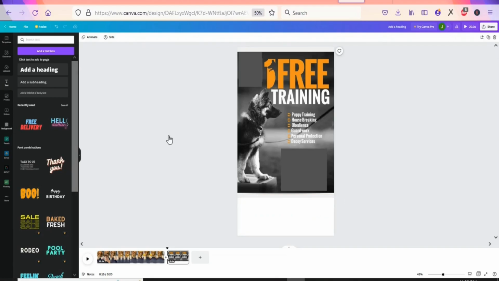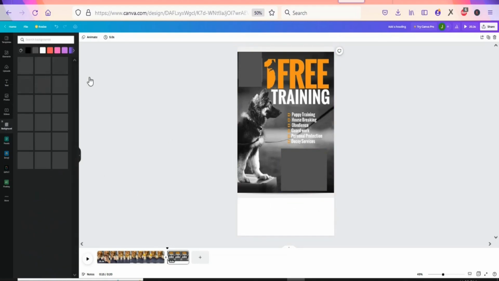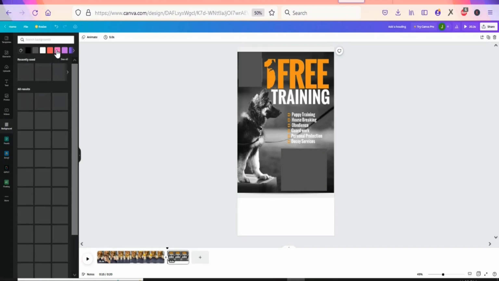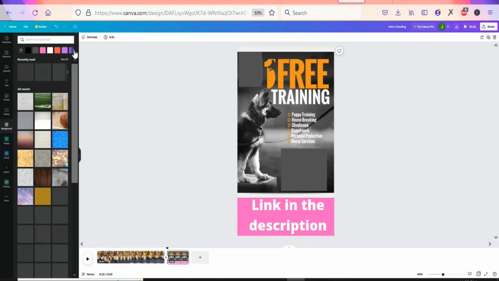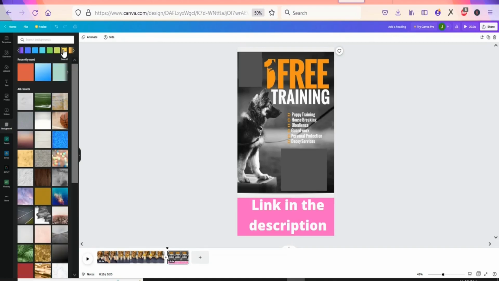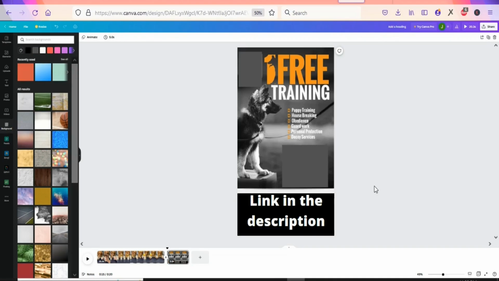So what you are going to do is change the color of the background. To change the color of the background, just come right here, click on background. Once you click on background, you are going to select any of these colors. So just select this one right here. You can see, select anything that makes the call to action stand out. So just select any of them. So I'm going to just select black. You can see it right here. So once you have your call to action, everything is done.